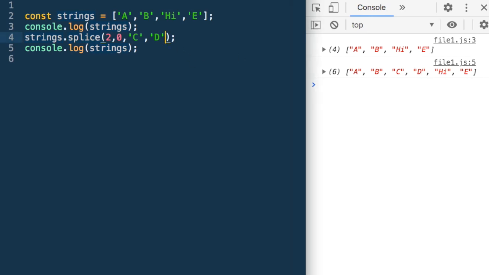We could have also said, say, F, G, any number that we want. So they will keep on inserting them. So here we have specified 0, which means I don't want to remove. Typically it's a good idea to either insert or remove at the same time. Don't do both of them. So if you are inserting, keep this 0. So now you have specified where you want to insert and the values you want to insert.